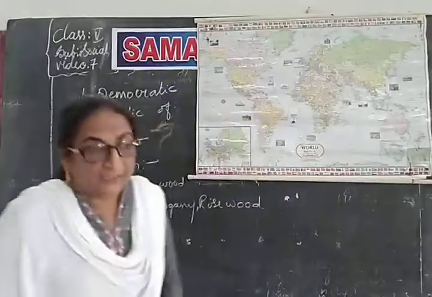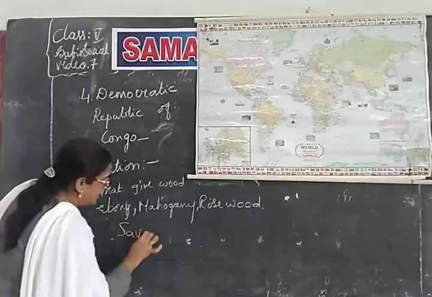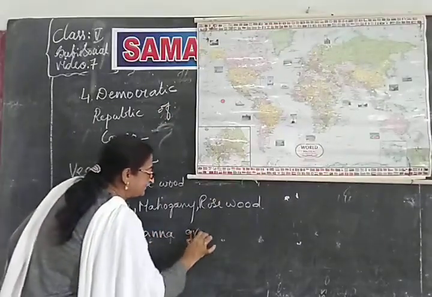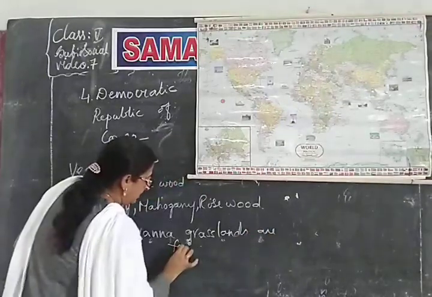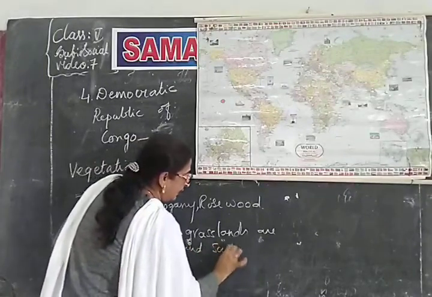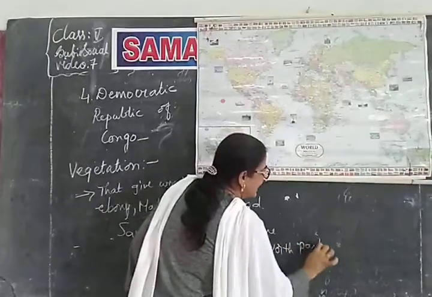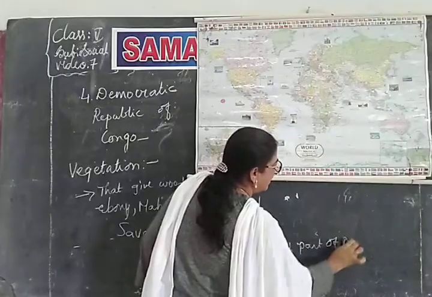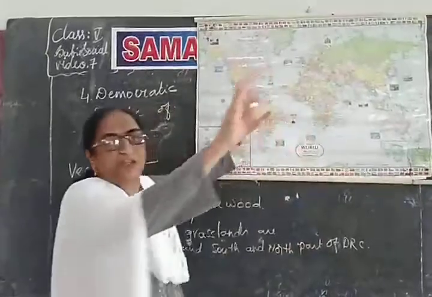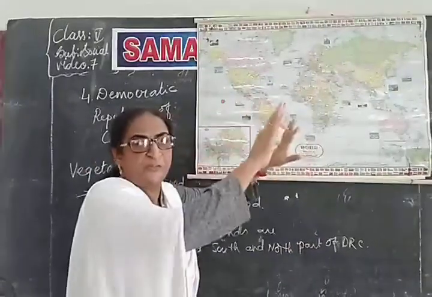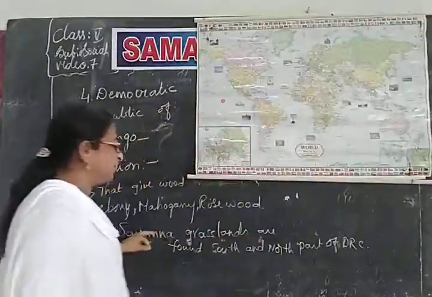And not only that, the savanna grasslands are in the northern and southern part of DRC. Now, grasslands means what? These grasslands will be plain lands. To a very large extent, you can't see anything. You can't see any tree or any type of obstruction in between. There will be very plain lands, and they extend to a very large area. And those are said to be the grasslands.